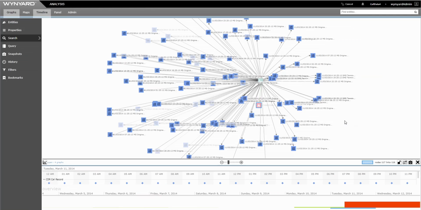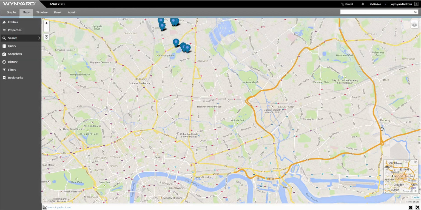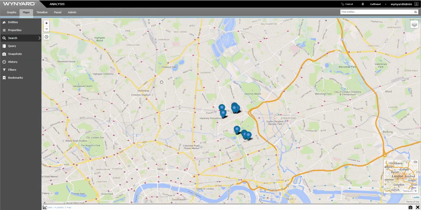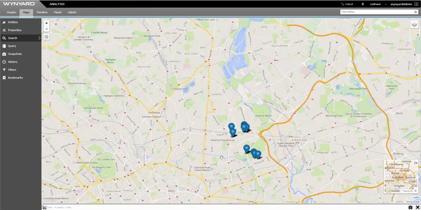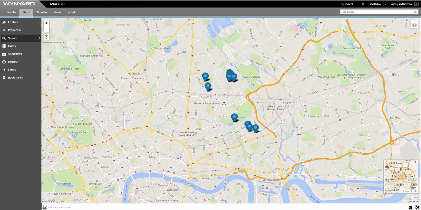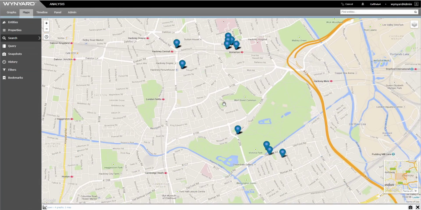Now that we've filtered by a time frame of interest, we can push the results to a map for geospatial analysis. Here we see the call data records represented as pins on the map. It appears that whoever was calling our suspect was located in the vicinity of the Hackney lockup.